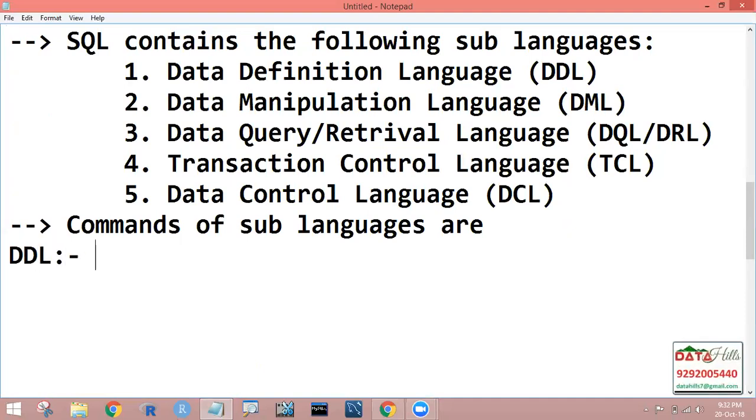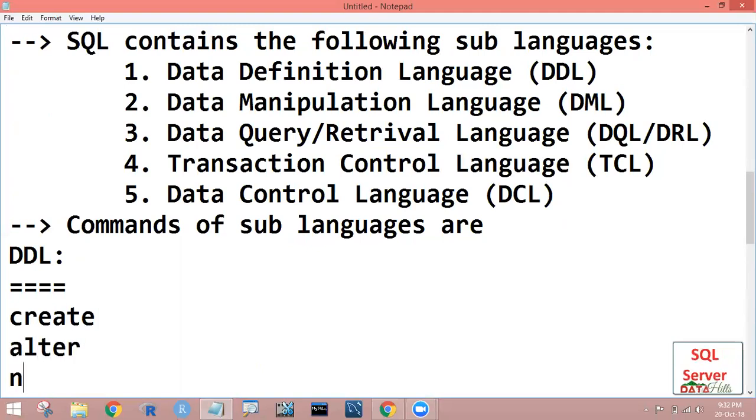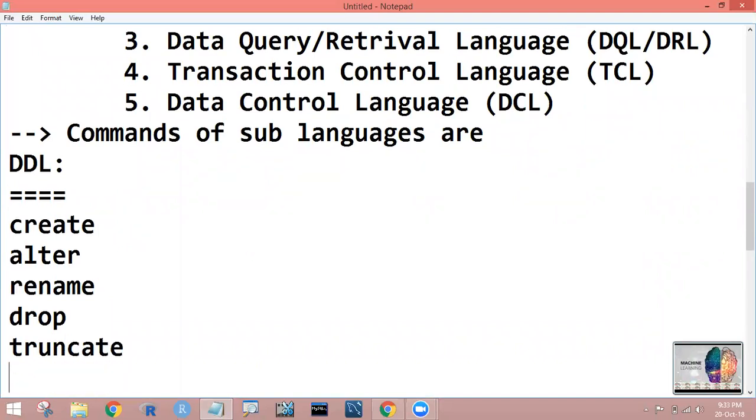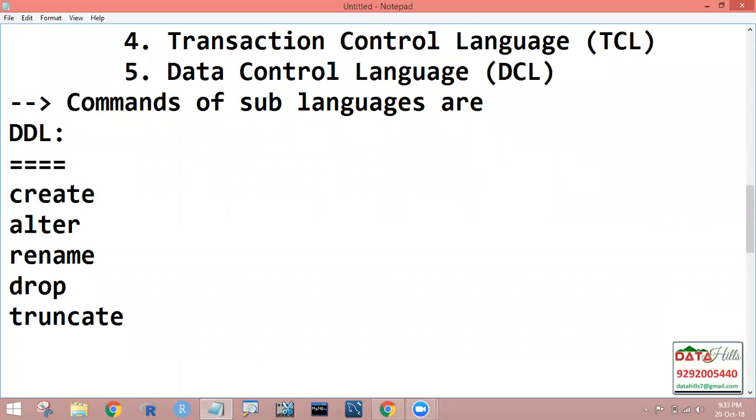The commands belonging to Data Definition Language are create, alter, rename, drop, and truncate. These are the commands belonging to DDL.